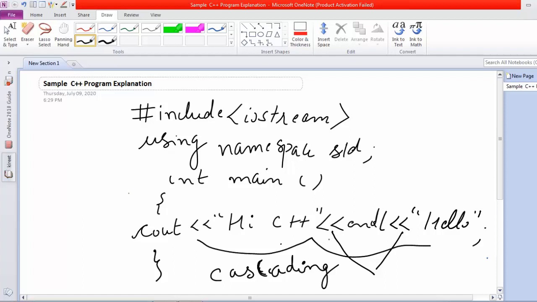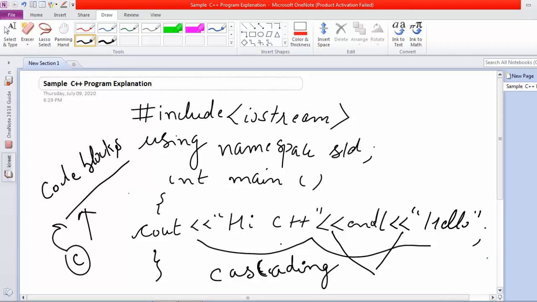We'll see how this small fragment of a program works in an editor, and the editor we are using, which you are all familiar with, is Code Blocks. I hope you have done your C coding in Code Blocks, and I'll show you how to install it in your system.